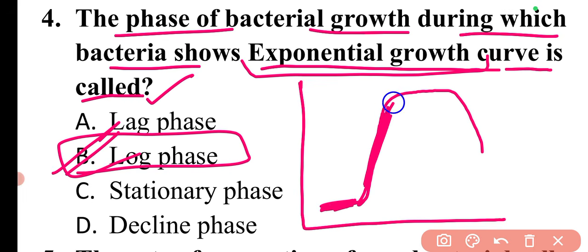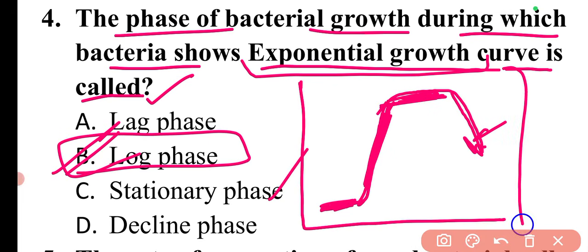Then after some time this bacteria will not show any growth rate, not show any decline rate. So that phase will be the stationary phase, when there is no change in the growth of bacteria. Then there will be a time when the bacteria starts declining, like the death rate becomes higher as compared to the new bacterial generation rate. So that will be the decline phase. So these are basically the four phases. I have included all the questions on these four phases. You can check these questions.